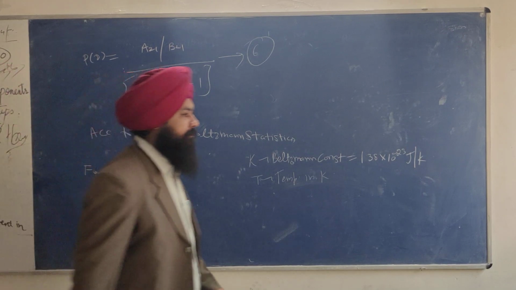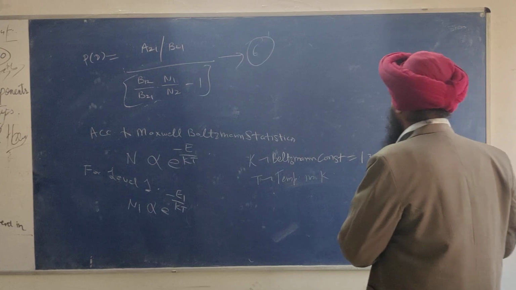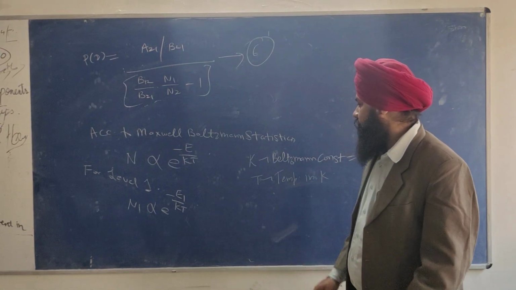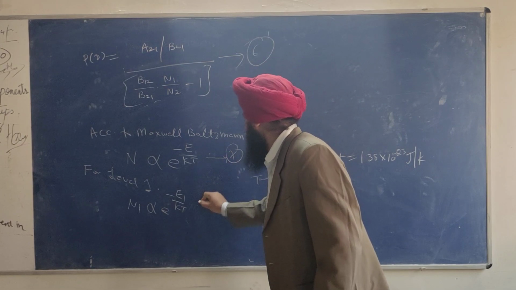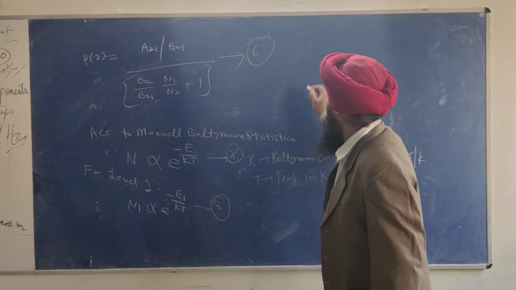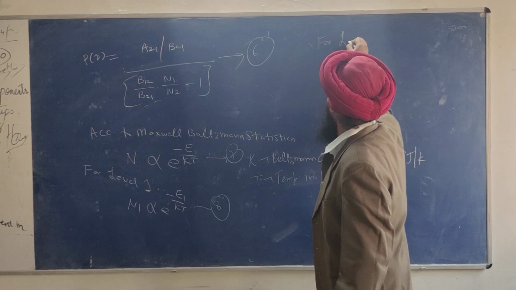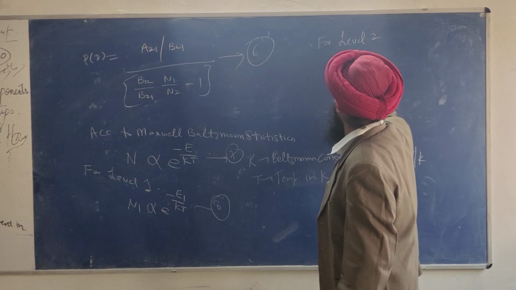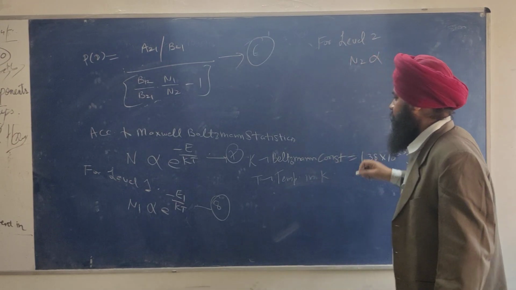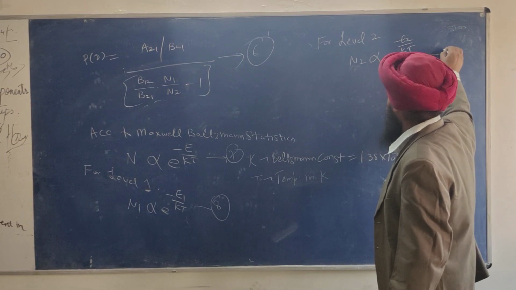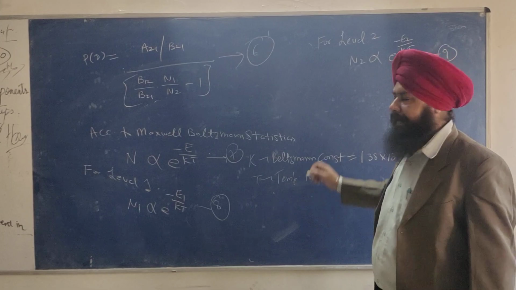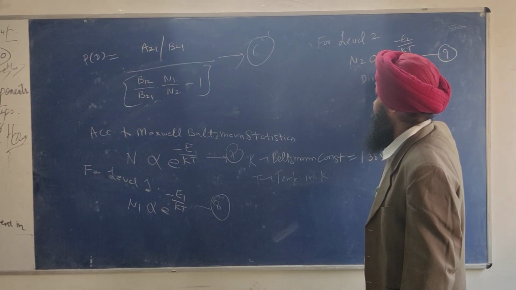You getting my point? This is for level 2, N2 is proportional to e raised to power minus E2 upon kT. Divide 8 by 9.